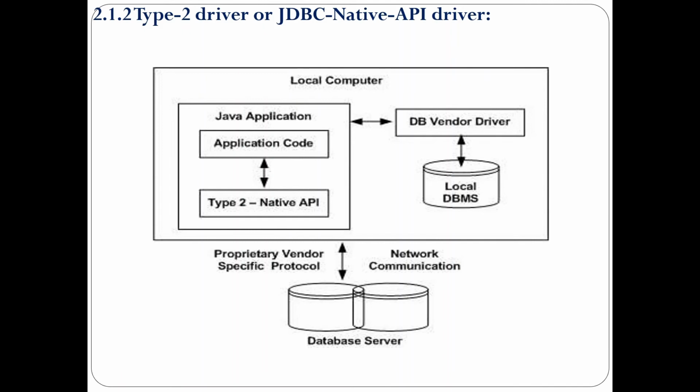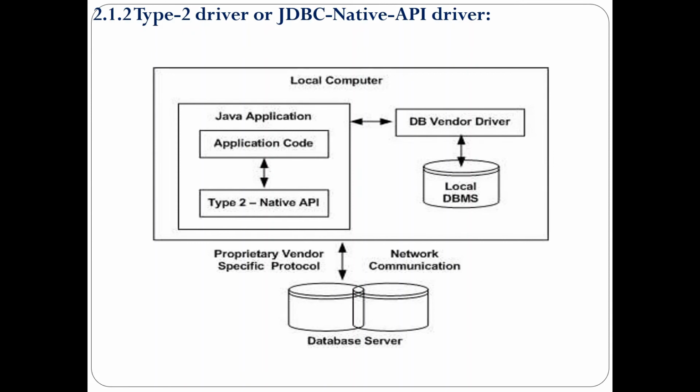The vendor specific driver must be installed on each client machine. In a type 2 driver, if we change the database, we have to change the native API, as it is specific to database. They are mostly obsolete now, but you may realize some speed increase with type 2 driver because it eliminates the ODBC overhead as compared to type 1 driver. The example of type 2 driver is Oracle Call Interface driver.